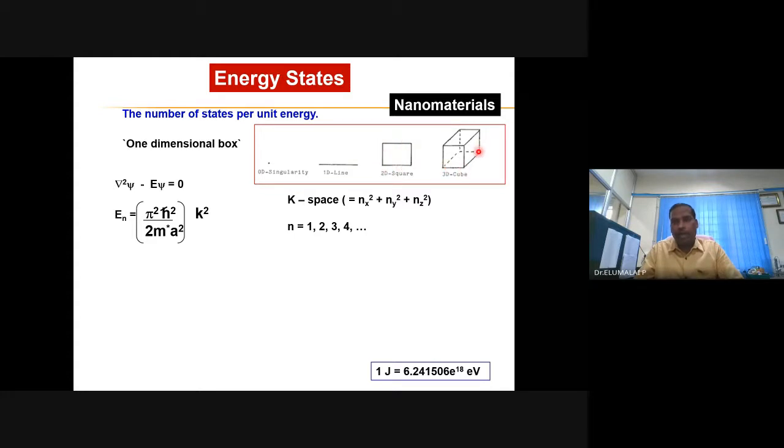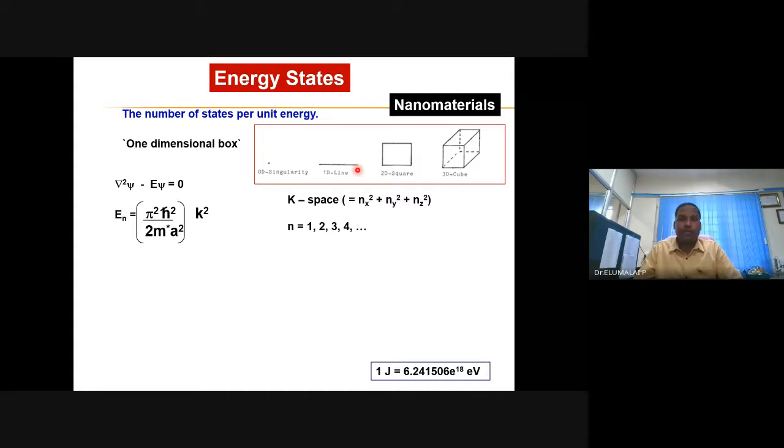If you consider three Cartesian coordinates, you designate in terms of x, y, z. If you designate either x, y, or z, it is a one-dimensional box. If all three, it is a three-dimensional box. For simplicity, we will consider a one-dimensional box, so the electron is assumed to travel in this direction only.